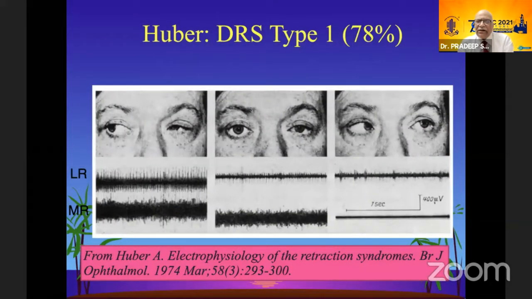He described 3 types of Duane's. Huber type 1 is 78%. As you can see by the electromyography, on abduction, the lateral rectus doesn't fire at all. In the primary position, again, the lateral rectus does not have much innervation. And on adduction, both the lateral rectus, the upper tracing, and the medial rectus are co-contracting. This is the reason why there is a retraction and sometimes upshoots and downshoots.